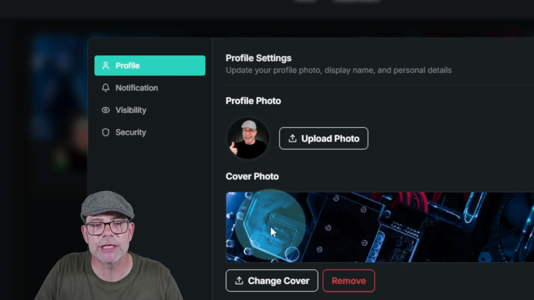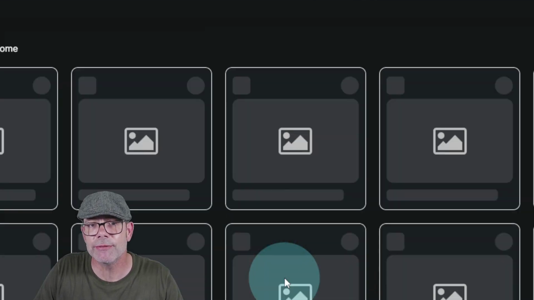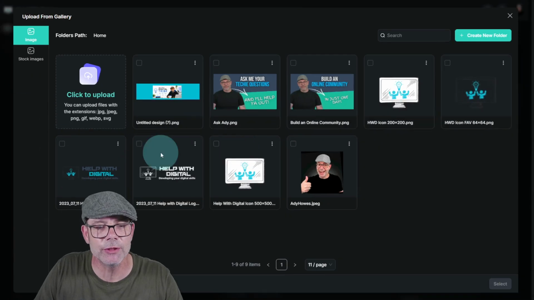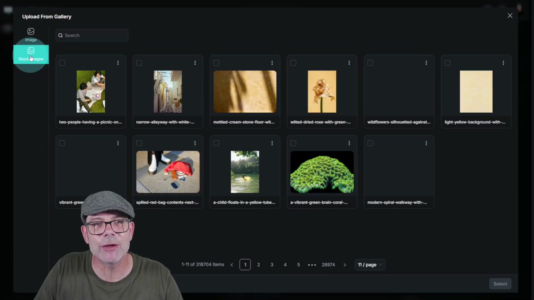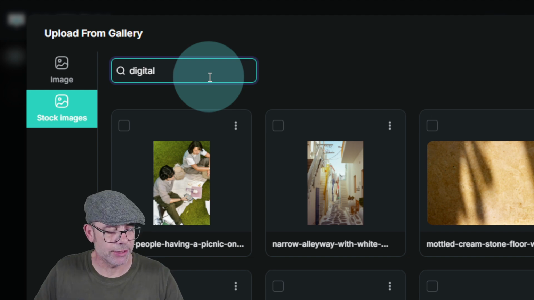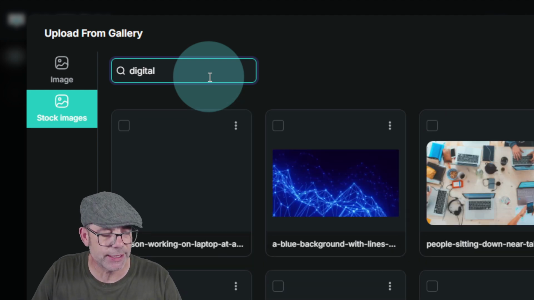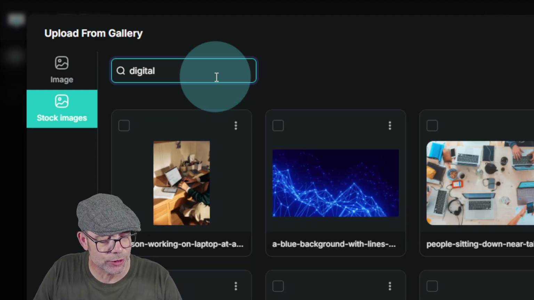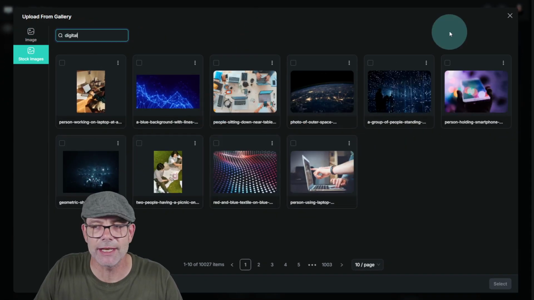I can change my cover photo, and you don't even have to upload a photo. You can go into change photo, and you can actually go into stock images. And up here, you can just search for something that you want, and then you can find a nice stock image that you can use for your cover banner as well, just like that.